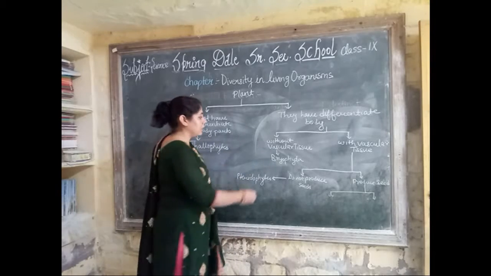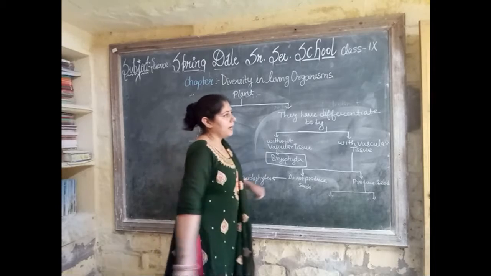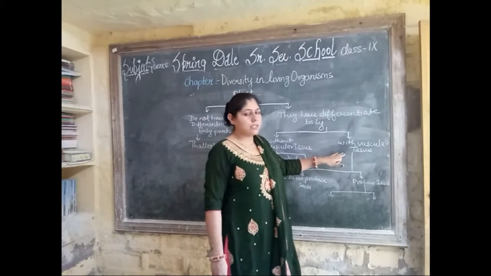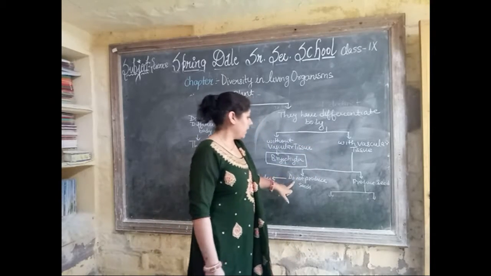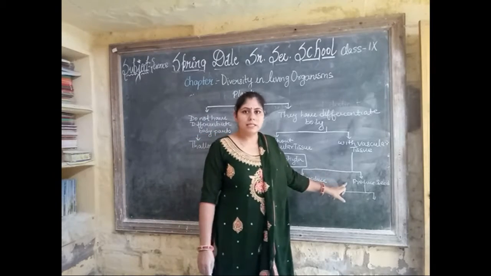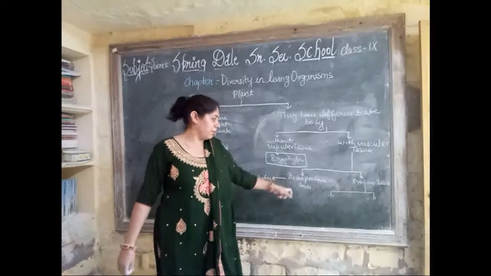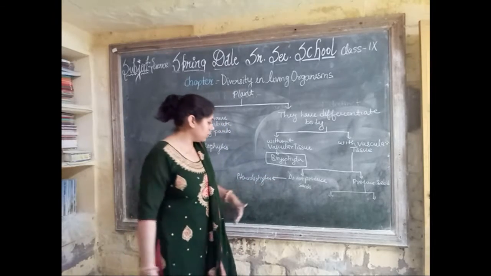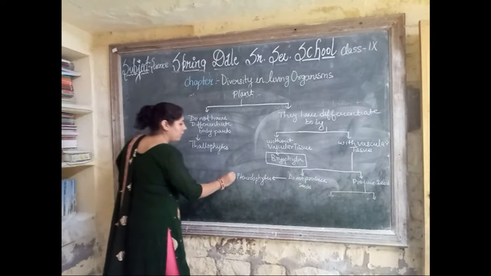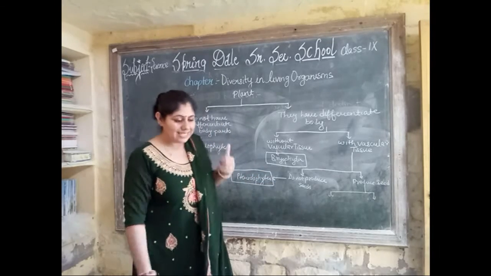With vascular tissues it is divided into two parts: those which do not produce seeds, which are pteridophytes, and those which produce seeds.